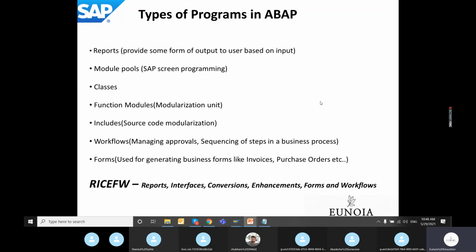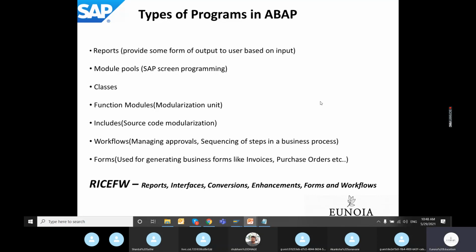Enhancements come into the picture whenever we want to alter certain standard business logic that is written in the SAP system. For enhancements, we have multiple objects like user exits, customer exits, screen exits, menu exits, BAdIs, implicit enhancement, and explicit enhancement.